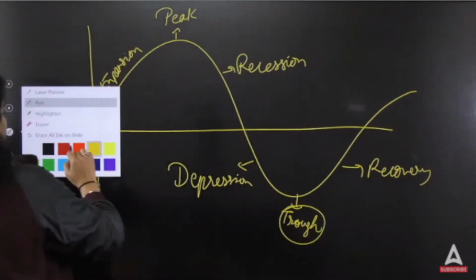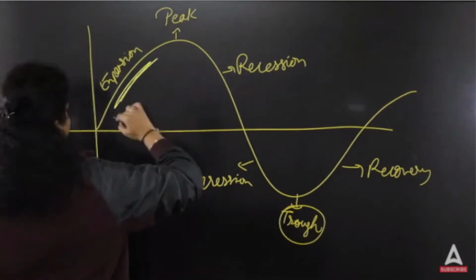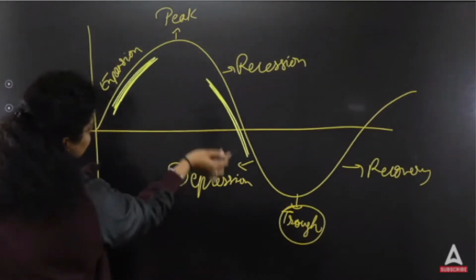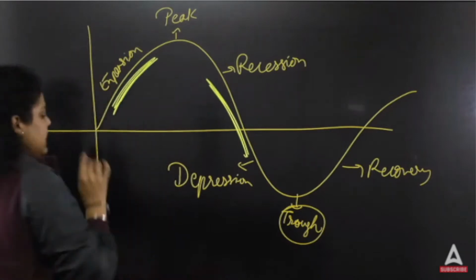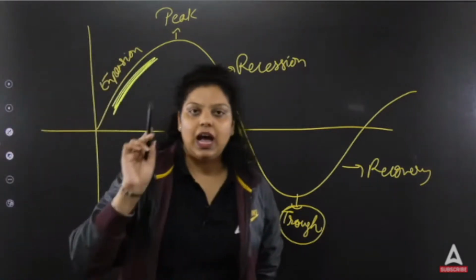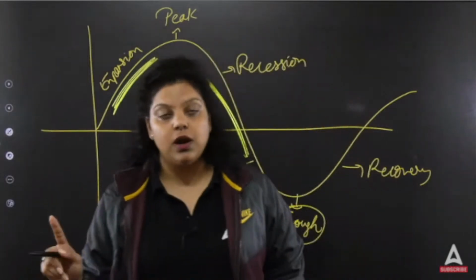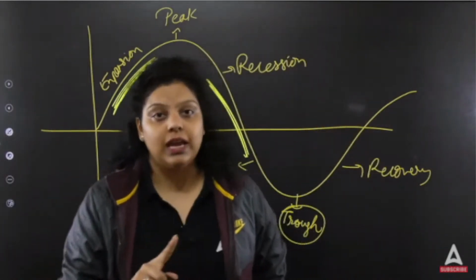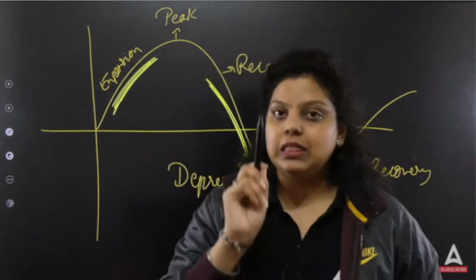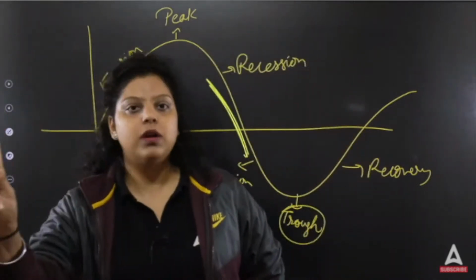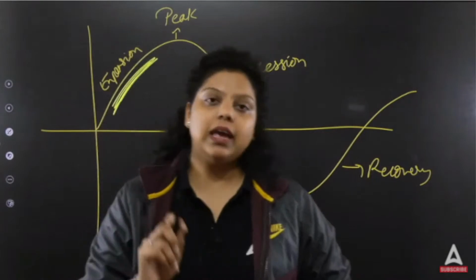Now this duration is known as expansion. This duration is known as contraction. So it is very important that every business will have one expansion and one contraction. Without one expansion and one contraction, the business cycle will not end. There will always be one expansion phase and one contraction phase. Only then will the business cycle end.